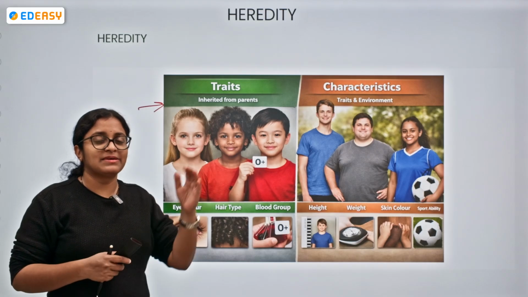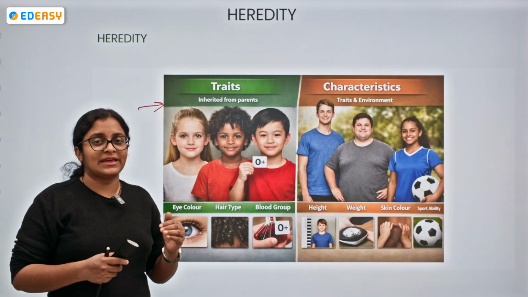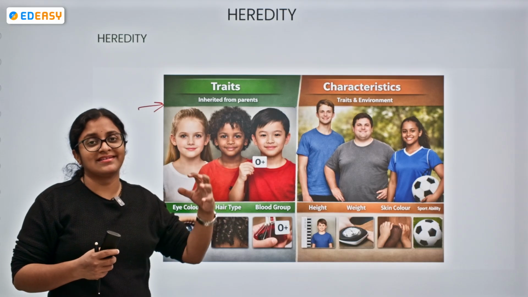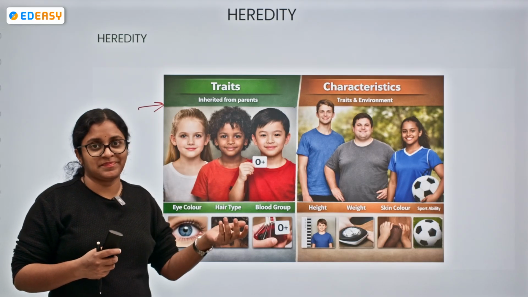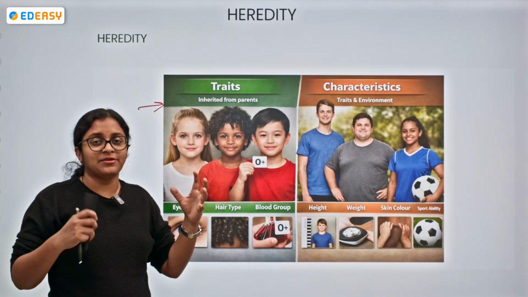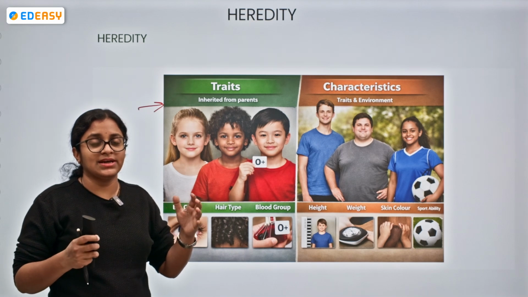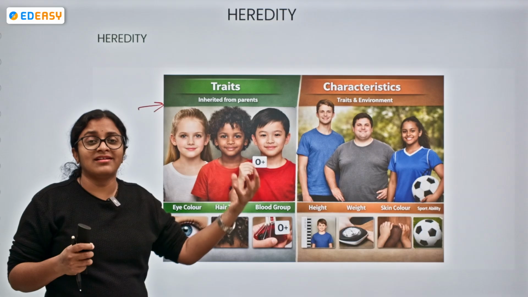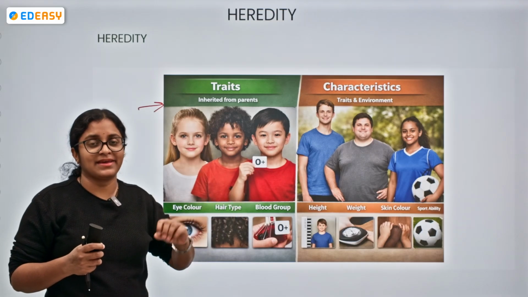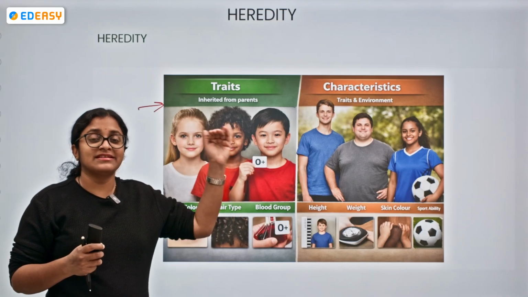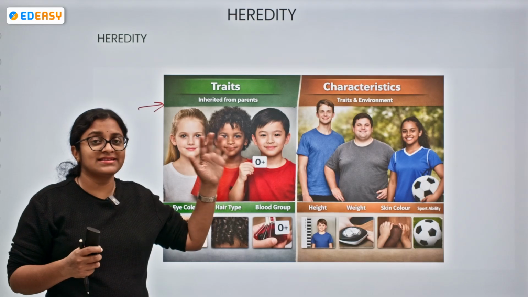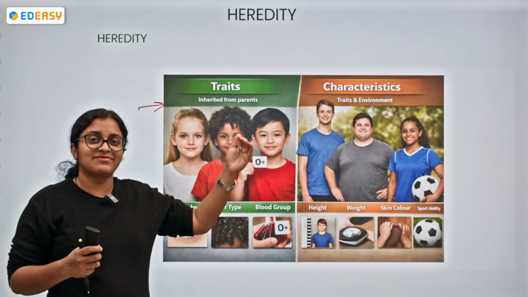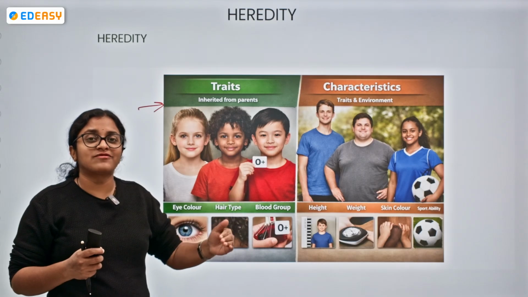See, remember, if a person is a dancer, okay, we cannot expect that the dancing will be passed to the offspring also. Okay, so try to understand what I'm trying to say over here. The acquired trait is the one which is learned by the person during the lifetime. If a person is a dancer, the person learned the dance during his or her lifetime. Okay, it's not the case that the dance will get passed to the offspring by birth.